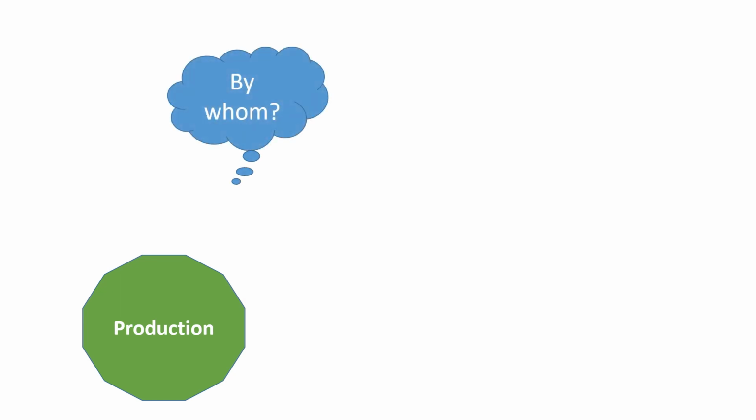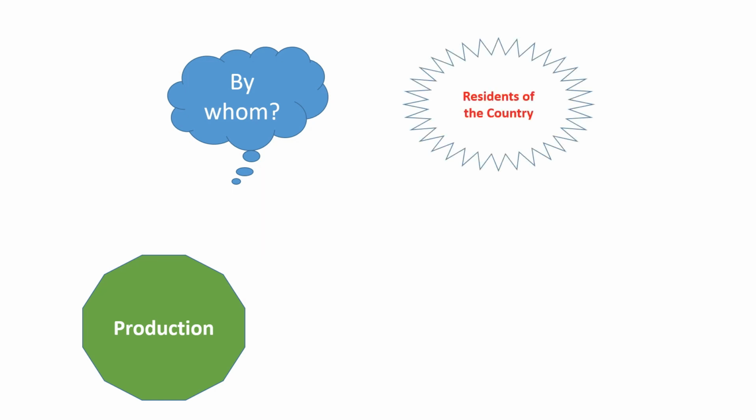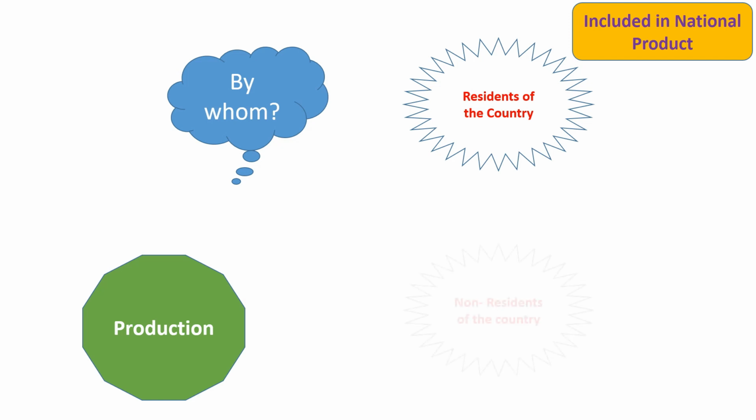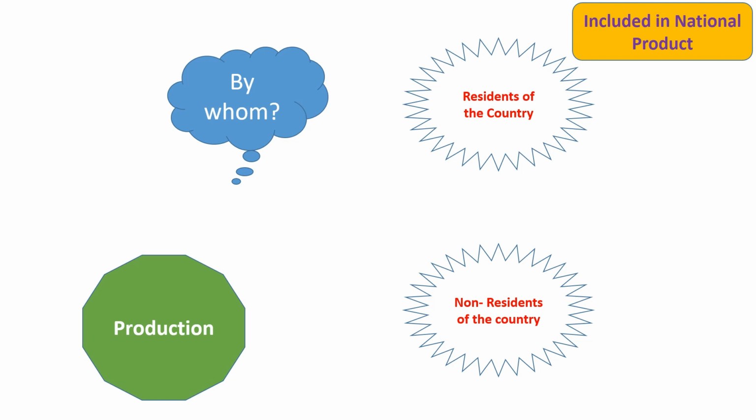If residents of the country are producing the product, then it will be included in national income. In our example, if biscuits are being produced by a normal resident of India, then it will be included in national product of India, no matter whether production is done within India or outside India. If non-residents of the country are producing, then it will not be included in national product.